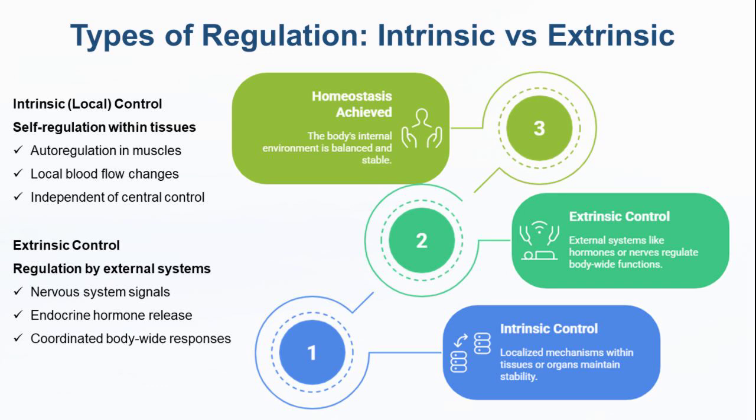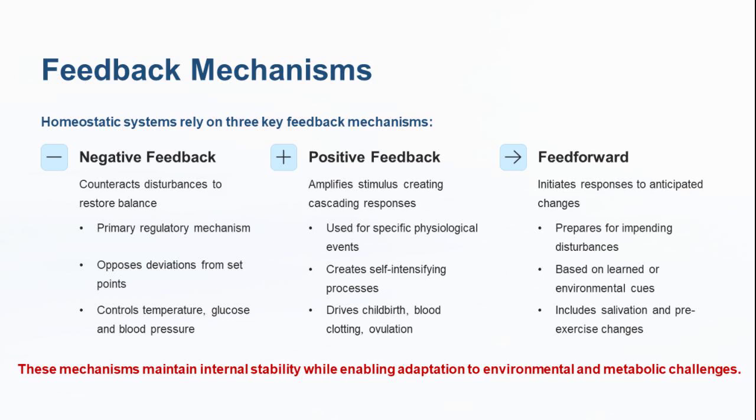For example, when blood pressure falls, baroreceptors signal the brain, which then triggers the sympathetic nervous system to increase heart rate and constrict blood vessels. Thus, intrinsic mechanisms provide fine-tuned local adjustments, while extrinsic mechanisms coordinate body-wide responses.